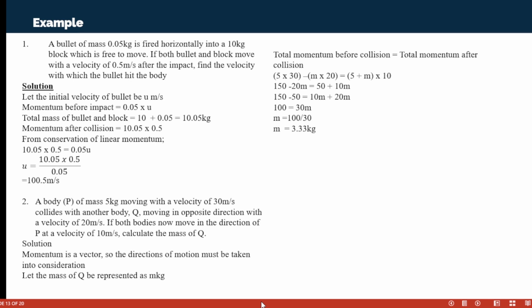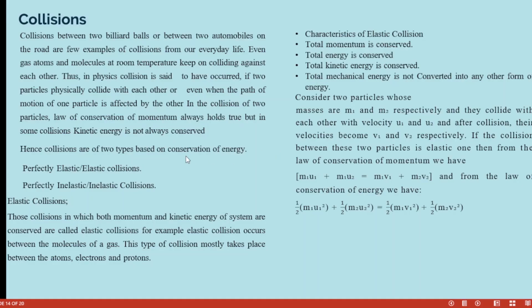Both bodies now move in the direction of P, because of the velocity of P. Both of them are now moving together in the same direction. So the total momentum before collision is equal to the total momentum after. Body P's momentum is mass times velocity. Everything about momentum is mass times velocity. The only focus is that the momentum before and after collision must be equal. That is what we have established with what we did here.